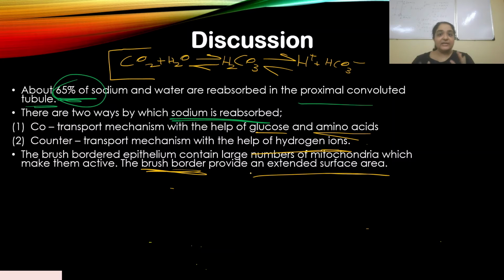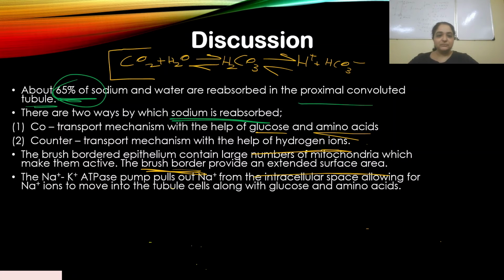It's a very economical way of reabsorbing sodium, with glucose and amino acids also going along with it. It's a very interesting method.